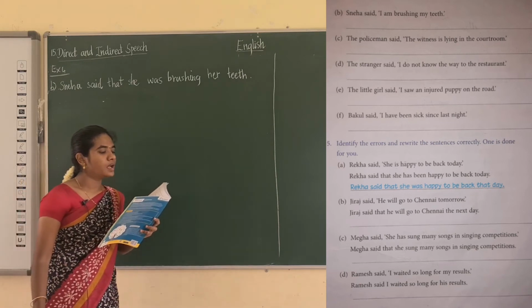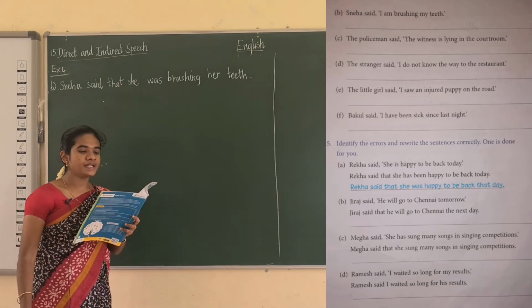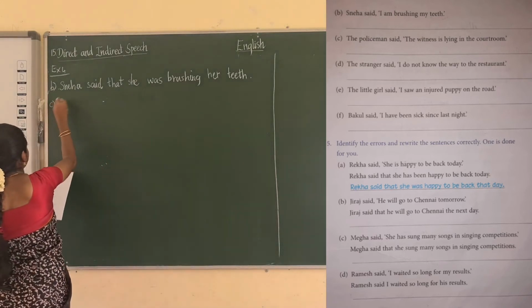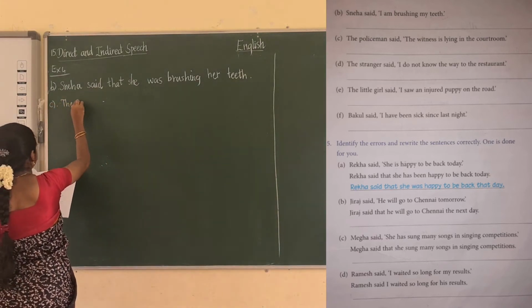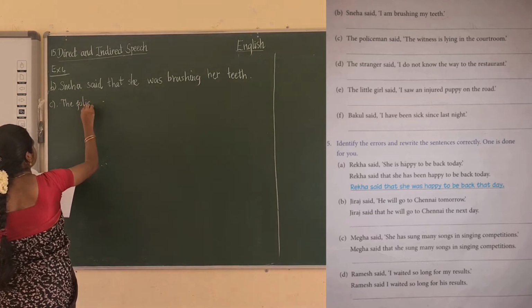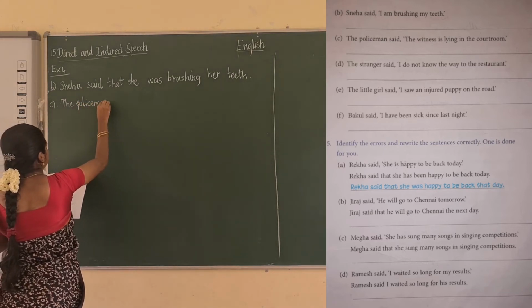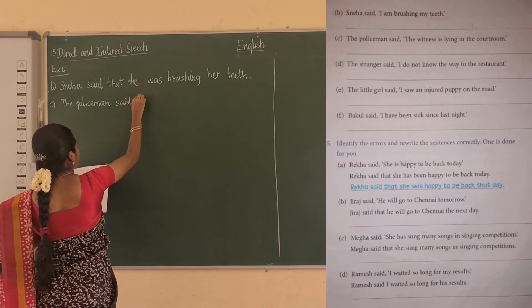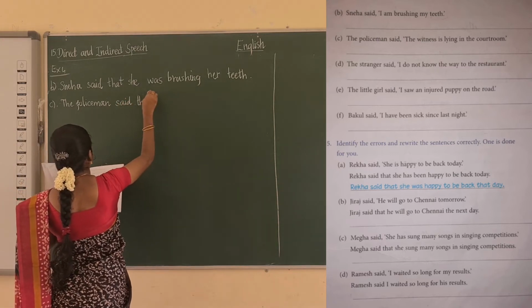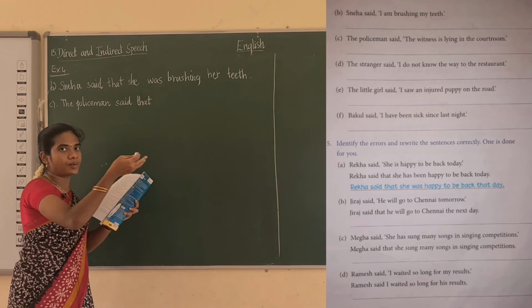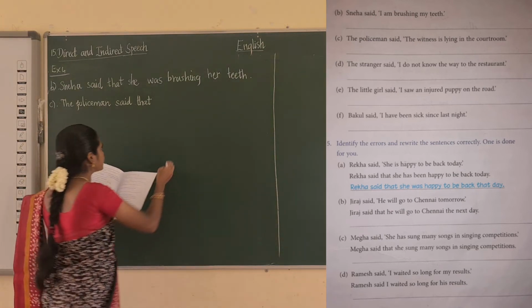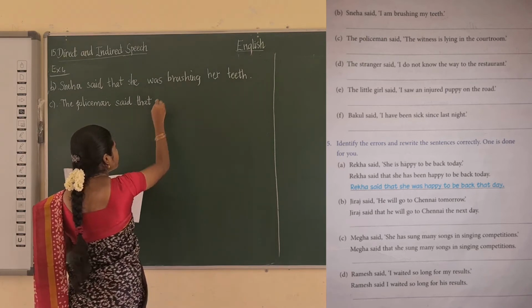See the next one. The policeman said the witness is lying in the courtroom. The policeman said, instead of a comma you have to put that. The witness is given. Here they are given the name, the witness. You have to write as it is. After that you have to write the small letters only.